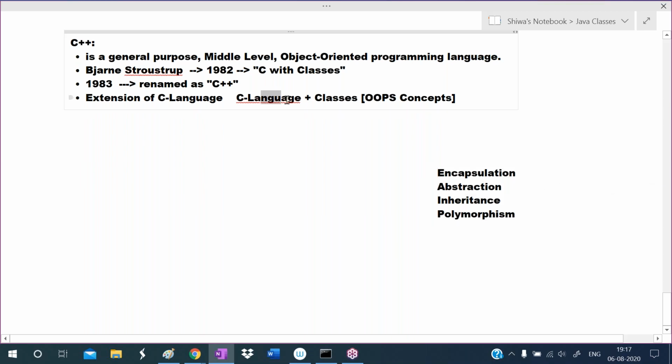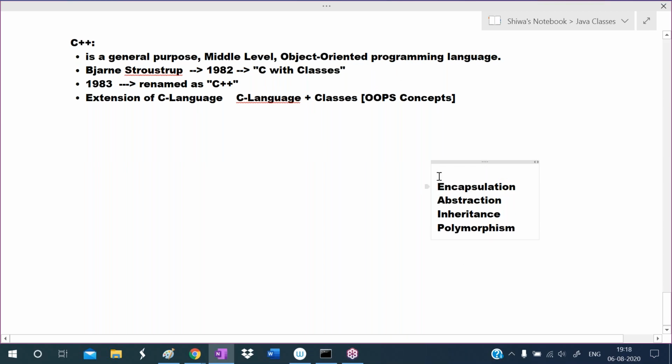So to the C language they added these OOPS concepts. For all these four concepts, the common concepts are class and object. So class and object are the common concepts for encapsulation, abstraction, inheritance, and polymorphism. If any language supports these, then that language is called an object oriented programming language.